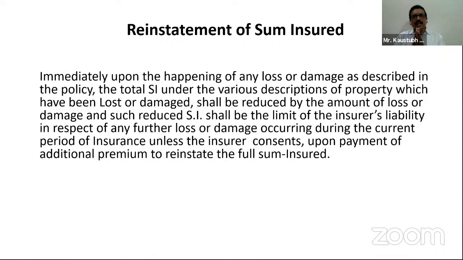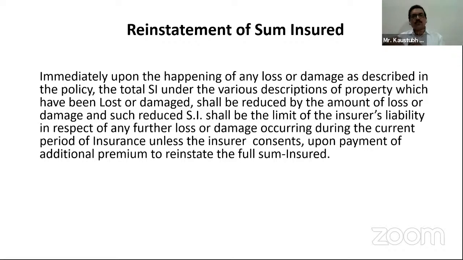It is described here: immediately upon the happening of any loss or damage as described in the policy, the total sum insured under the various descriptions of the property which have been lost or damaged shall be reduced by the amount of loss. That means, suppose an entrepreneur has taken a policy for 10 lakhs. Due to burglary, property of rupees 5 lakh is stolen. So definitely his sum insured is reduced by 5 lakhs.